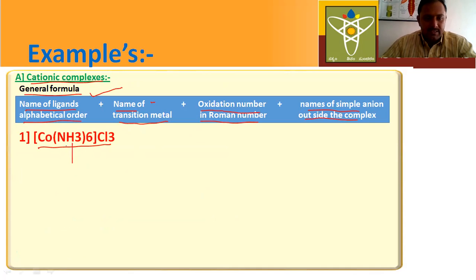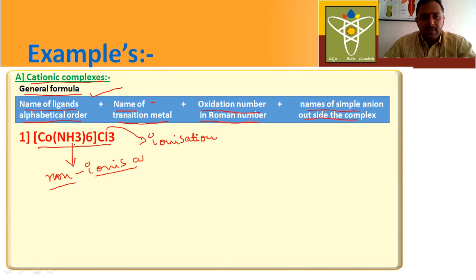Here, this part is the ionization sphere. So this is the non-ionization sphere. The non-ionization sphere is called the coordination sphere. This is called the ionization sphere. Ionization sphere means counter ions. See here, first the non-ionizable complex ion is present. Here counter ions are present after the complex ion.